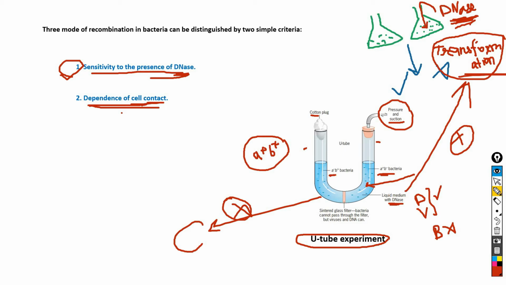So if recombinants are formed in this experiment, then this type of recombination is transduction. So in conclusion, cell contact is only required in the conjugation mode of recombination in bacteria, not in transduction and transformation. Means out of three, only one mode of recombination in bacteria is dependent on cell contact.